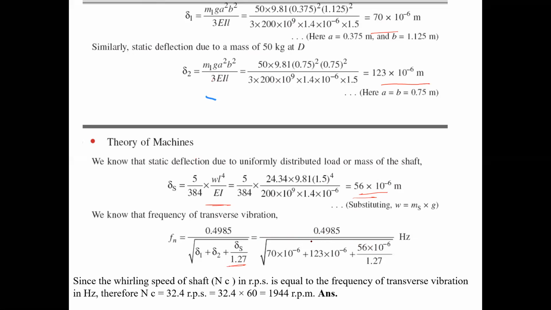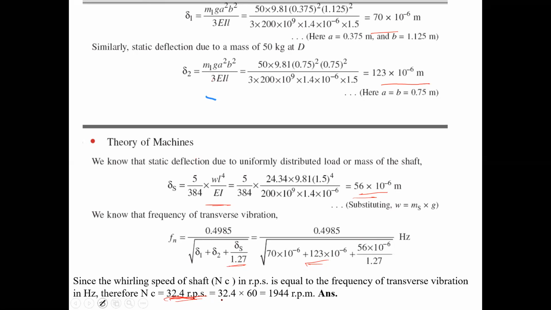Now when we find the natural frequency, that value has to come in hertz. When it is written in RPS, that value is equal to our whirling speed. The value we get here is in hertz, but when you write the same value in RPS units, that is our whirling speed.